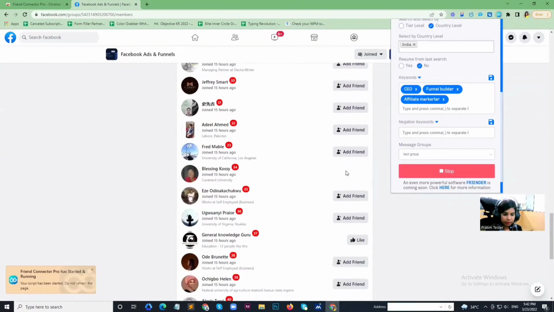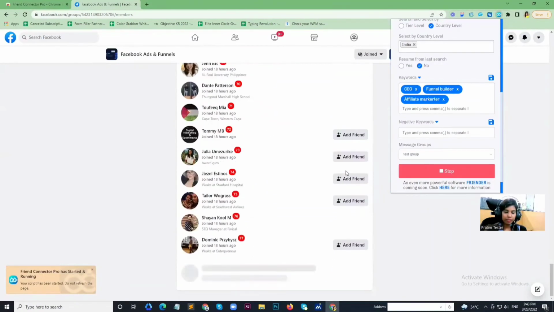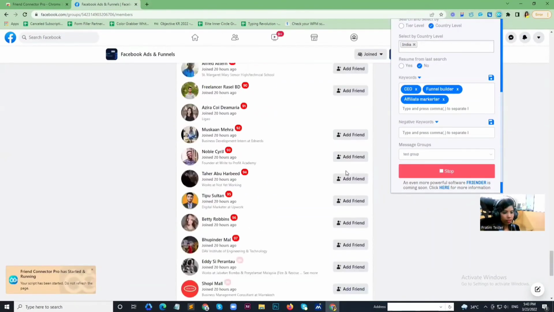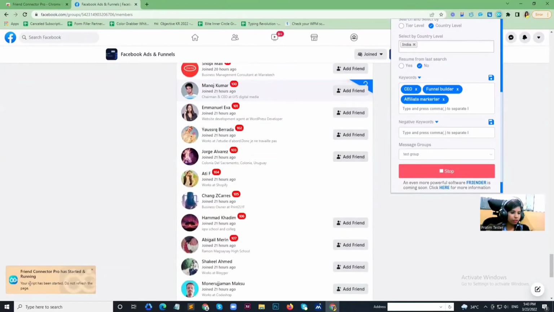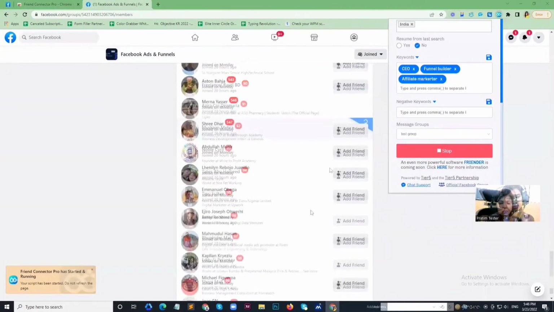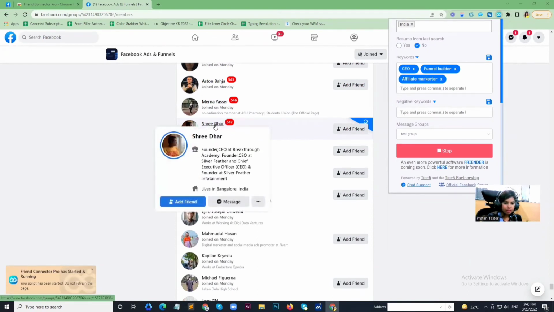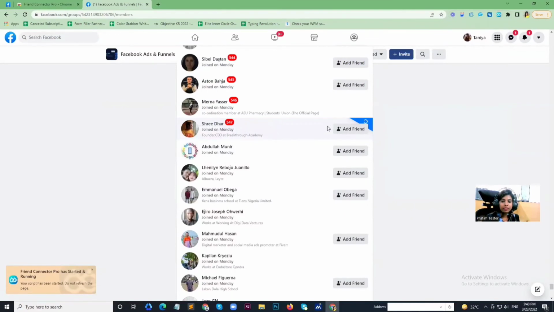Friend Connector has started running. It searches for the people whom I have just specified in the settings, and it is also giving me a notification that your script has been started. Please do not refresh the page. And as you can see, I found this person. Sridhar is the founder and the CEO as well. And by the name we can understand he is from India, and you can see he lives in Bangalore, India. This is the reason Friend Connector is now sending him the friend request.